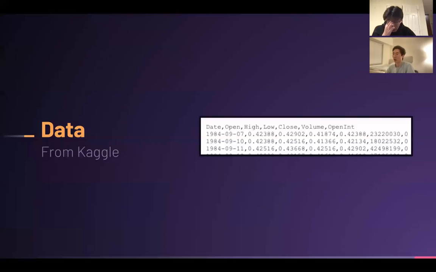So let's talk about the data. Our data is from Kaggle, and it has stock market records for many companies. And the format is as such. It gives us a text file where the first row is identifiers for the columns of information below. The following information is chronological records of stock prices by day for a given company. The first is the date, the second is the opening price. The next are the highs and lows of the day, closing price, volume of the stock, and the open interest.